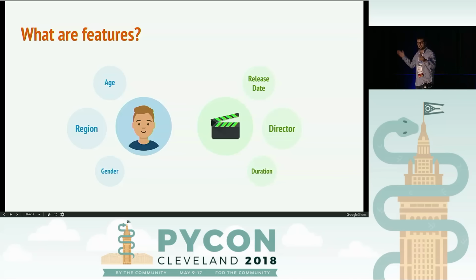So, for example, in the context of Netflix, what would be the attributes that we would associate to our user? Maybe their age, the region they're in, or their gender. And what about the movies? Well, the release date maybe, the director somehow matters, the duration of the movie. These are all really informative features for us as humans. In fact, we assume that the rating that maybe this user gives to this beautiful green movie is somehow impacted by these features that we define, right?